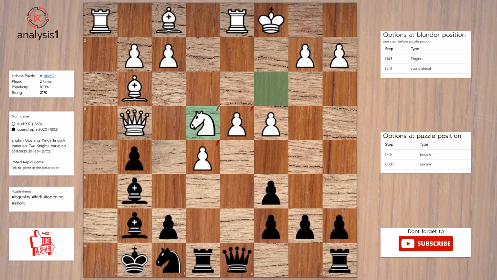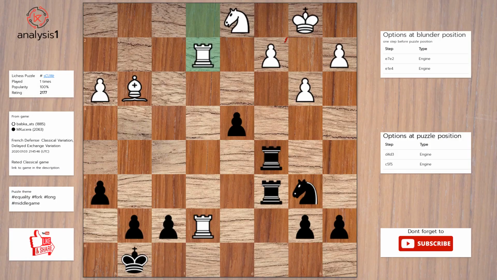Next puzzle, let us look at threats in puzzle position. Queen takes pawn. Rook takes pawn. Bishop takes pawn. Bishop takes knight. There are no checks in this position. Answer to this puzzle is f5. Queen takes pawn. Pawn takes knight.